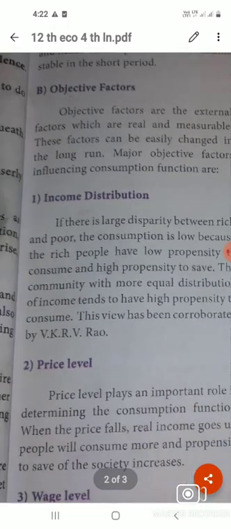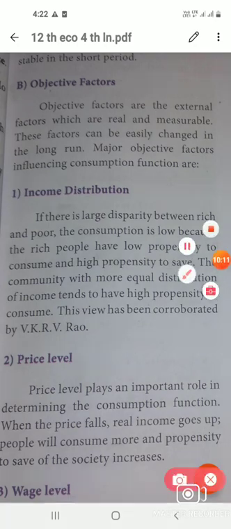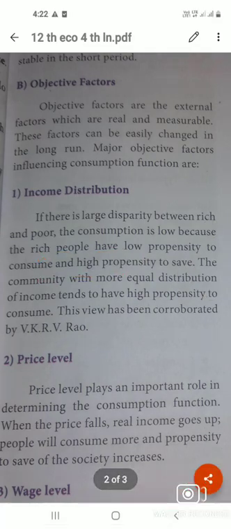Income distribution. Income distribution means what? Large disparity between rich and poor. We know very well the rich and poor people have a lot of difference between their incomes. So the consumption is low because the rich people have a low propensity to consume and high propensity to save.